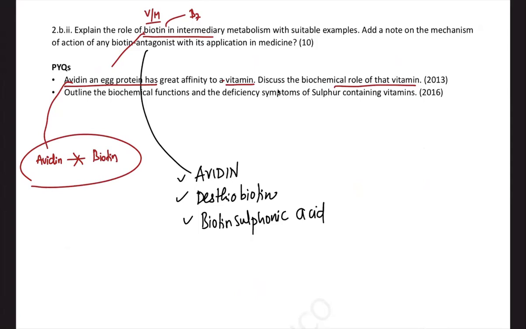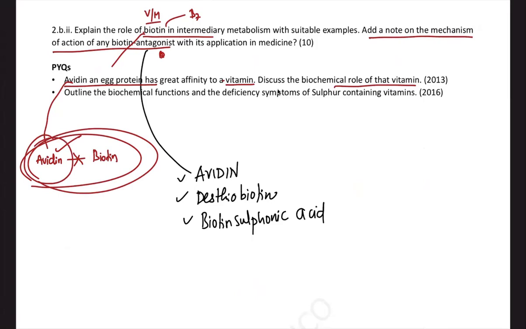Now they're asking you a similar question: add a note on the mechanism of action of any biotin antagonist. So avidin is acting like an antagonist by binding to it, and you can mention avidin. Apart from that, there are other antagonists mentioned in the book, that is desthiobiotin and biotin sulfonic acid. So to that extent, it is okay.